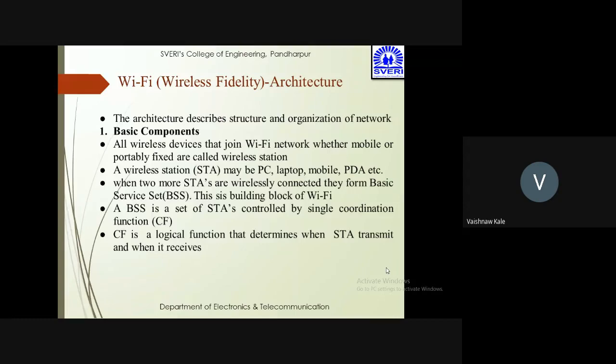Now, if you see the architecture, there are basic components. A wireless device that joins the Wi-Fi network, whether mobile or portable, is called a wireless station. That may be a PC, laptop, mobile, PDA. When two or more STAs are wirelessly connected, they form a BSS, that is, a basic service set. The basic service set is a set of STAs controlled by a single coordination function, CF, which is a logical function that determines when an STA transmits and receives data.